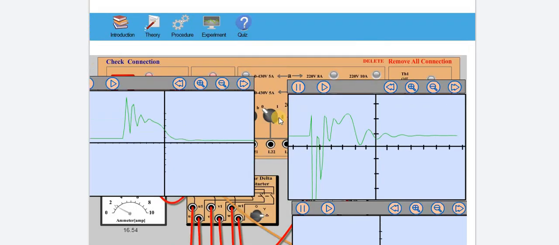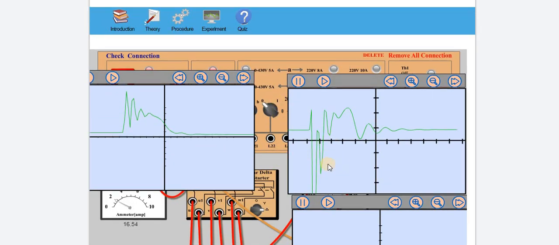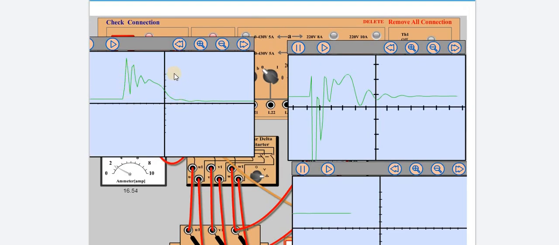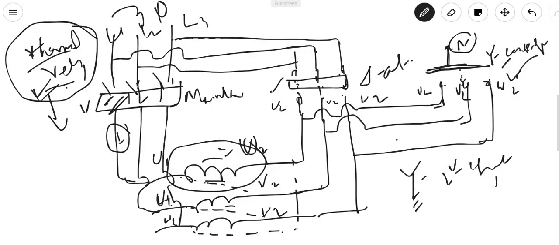I am expecting you to analyze these things better. Starter, starting current, and what is the delta condition starter. If we start with delta connection, what will be the spike and what will be the maximum current. It will be far higher, 2-3 times more than star connection. Clearly, na?